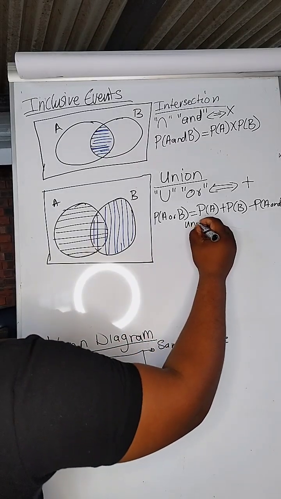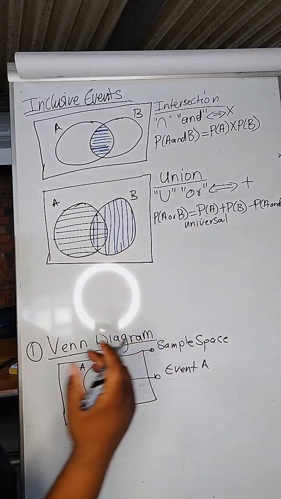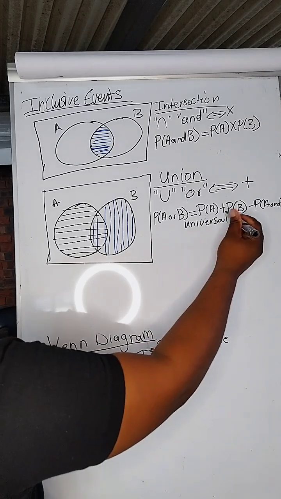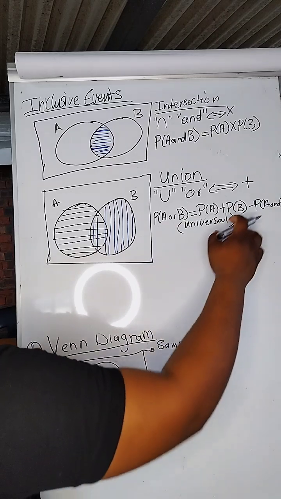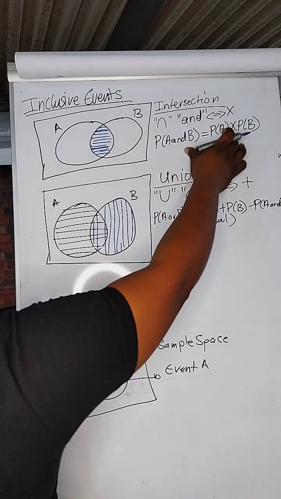Why is it called a universal? The reason it's called a universal is because it is used whenever you have a problem of probability and you don't know what to do next, okay? So this is a probability. Then this one is called what?